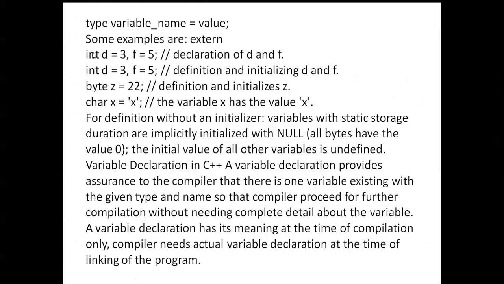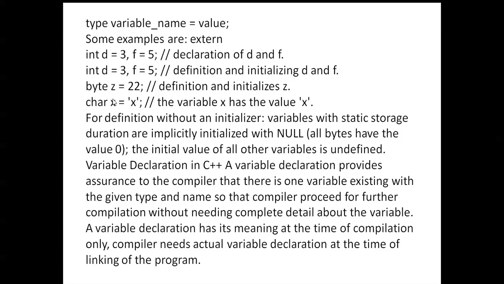Here the type is int, the variable name is d, the equal sign, and the value is 3. Next, f is the variable name with an equal sign and the next value. This is the declaration and definition and initializing of d and f, and also of z. Character x is written in single quotation marks; that is a character.